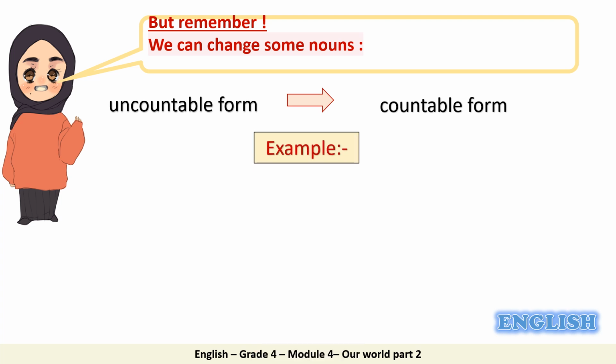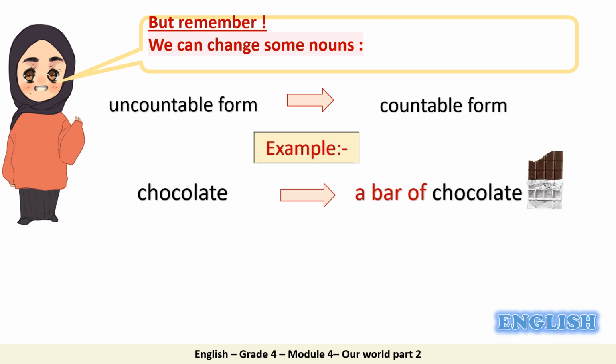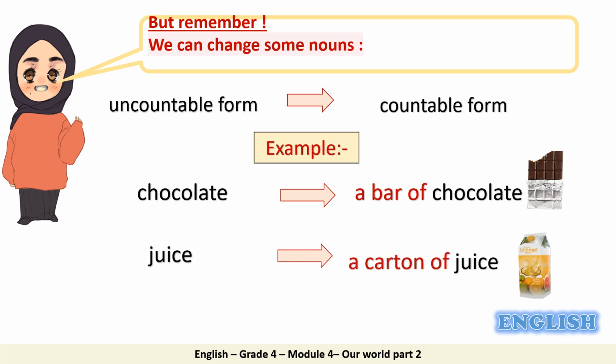For example, we have here the word chocolate. Chocolate is an uncountable noun, but it can be used as countable by saying a bar of chocolate. Let's have another example. We have here juice. Also, juice is an uncountable noun, but it can be used as countable by saying a carton of juice.